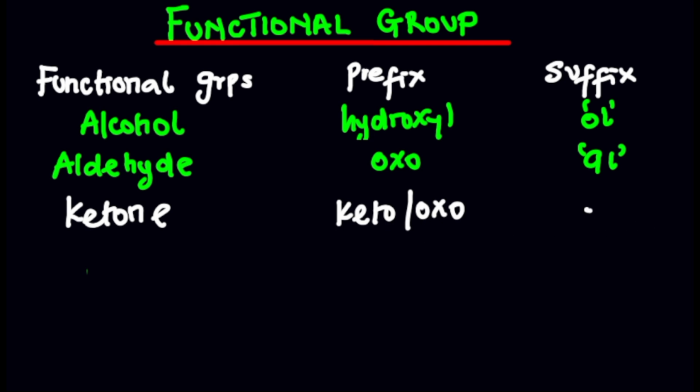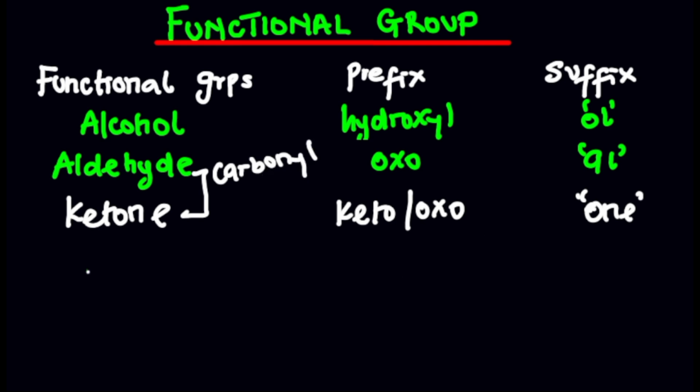Then the suffix is going to be -one, right? For example, we have ethanone, propanone. That's an example. But one thing I want you guys to understand is that both aldehyde and ketone are basically carbonyl compounds. They are carbonyl compounds, right? So that's basically what we have.